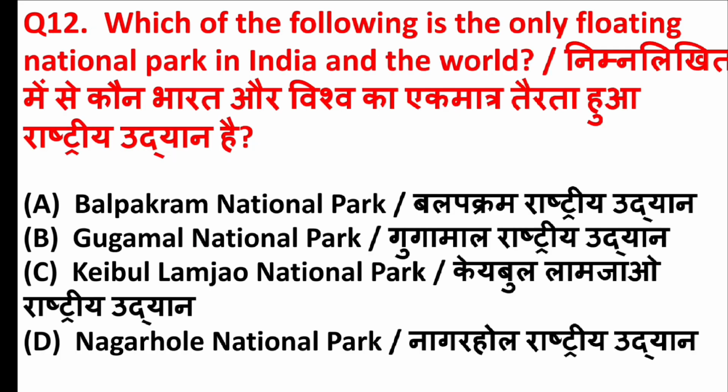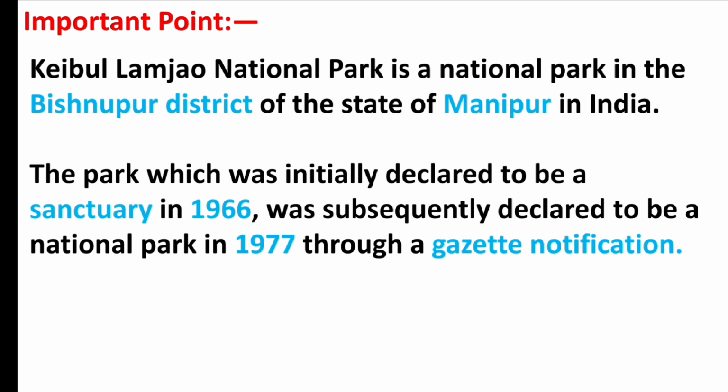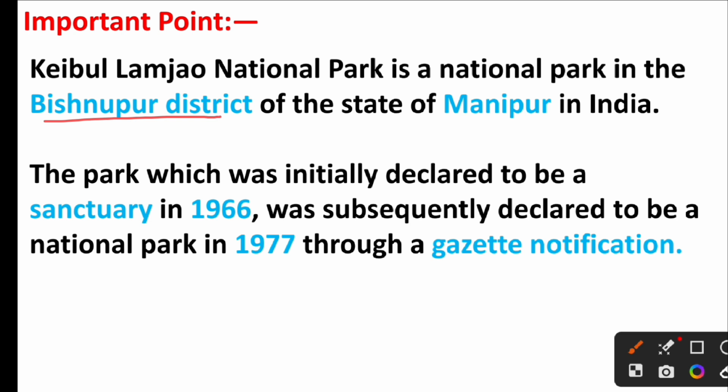Which of the following is the only floating national park in India and the world? Right answer is option C, Keibul Lamjao National Park. Friends, Keibul Lamjao National Park is a national park in the Bishnupur district of the state of Manipur in India. The park, which was initially declared to be a sanctuary in 1966, was subsequently declared to be a national park in 1977 through a Gazette notification.